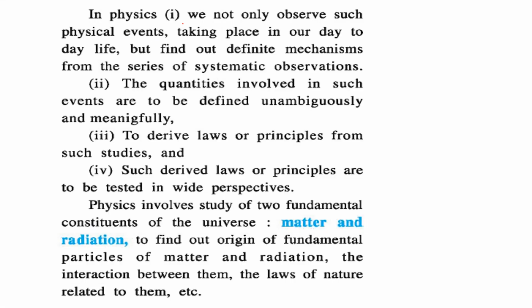In physics, first, we not only observe these physical events, what is going on day by day, but we also want to find out a definite mechanism, and this mechanism comes from a series of systematic observations and experiments. The quantities involved in such events need to be unambiguous. They cannot say two things at the same time. They need to be meaningful. And in order to derive laws or principles from such studies, such derived laws or principles are to be tested. They can't just be said to be laws and principles if they are not tested in wide perspectives.